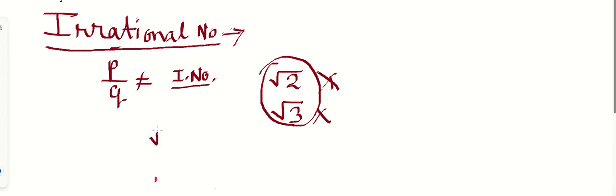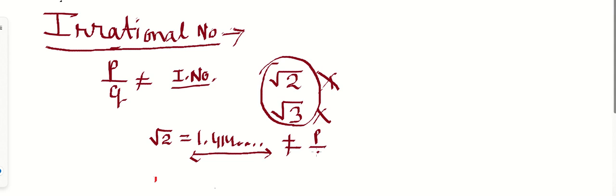There are uncountably many irrational numbers. Why am I saying so? When we talk about root 2, what is the value of root 2? 1.414 and so on. It will never end, right? Those decimal values cannot be represented in the form of p by q. That's why it is considered an irrational number. Clear, everyone? I hope it is clear.